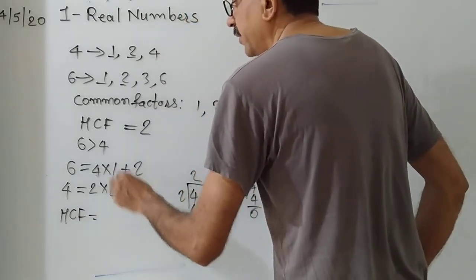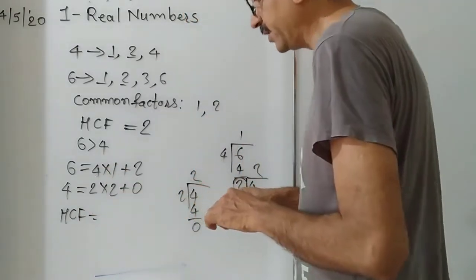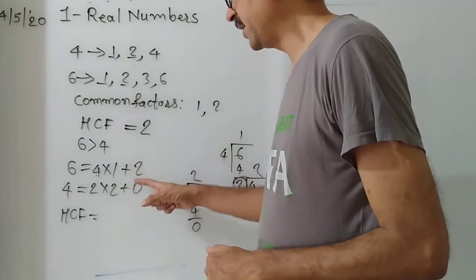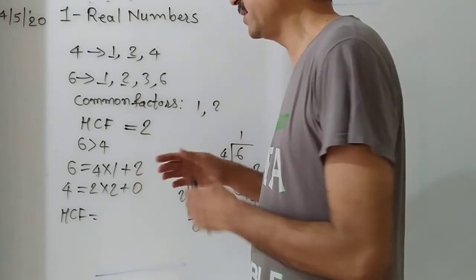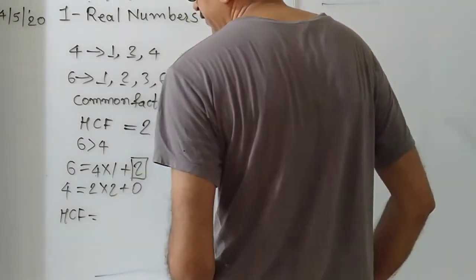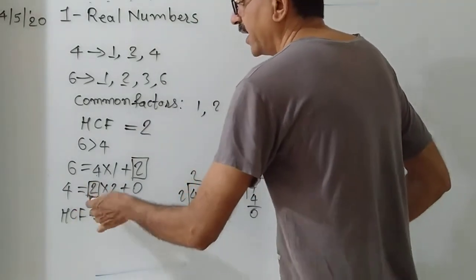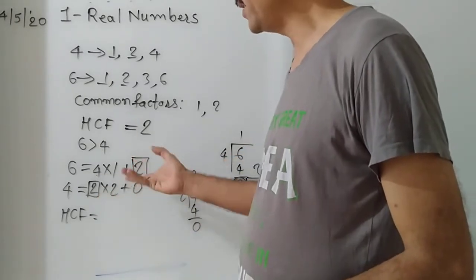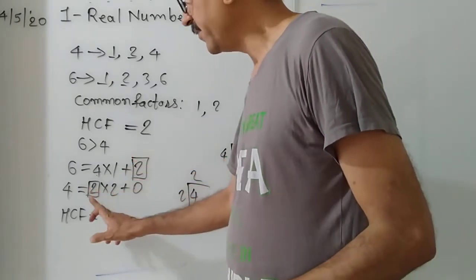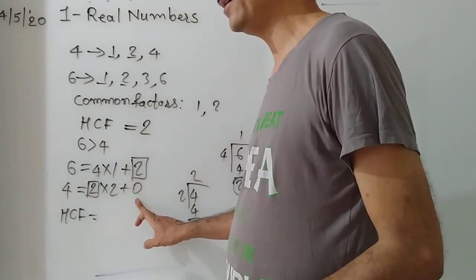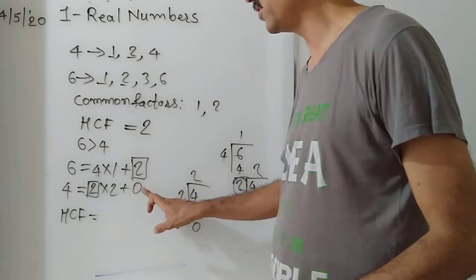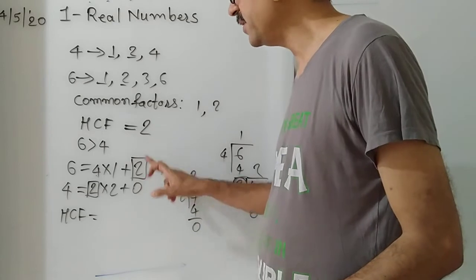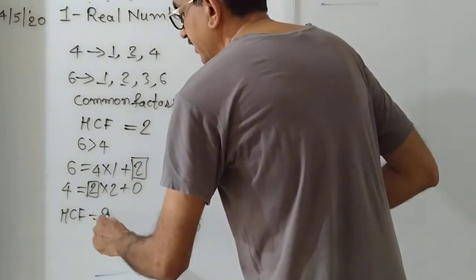Here we have to proceed with this algorithm till the remainder is 0. Then the remainder preceding the 0 remainder is said to be the HCF. Otherwise, the divisor at the stage where the remainder is 0 is said to be the HCF. You can decide the HCF in 2 ways: the divisor at the stage of remainder 0, or the remainder preceding the zero remainder in the division algorithm.